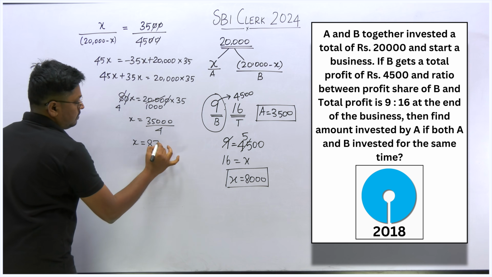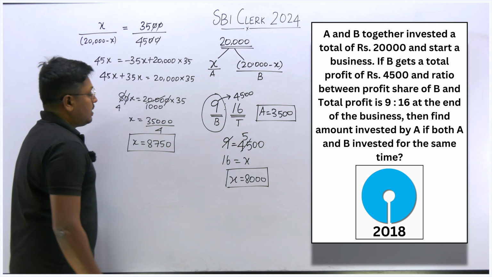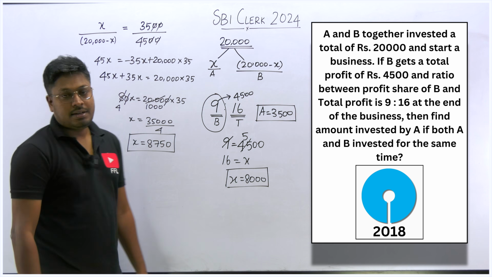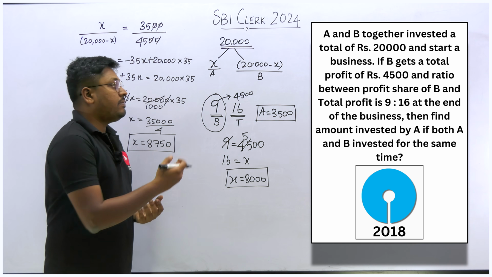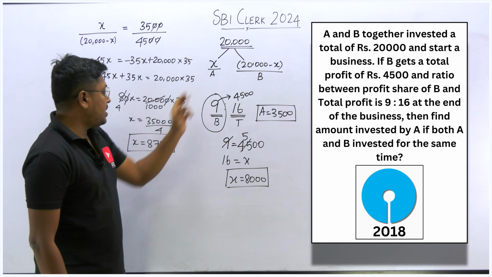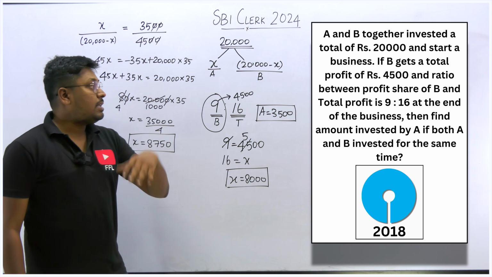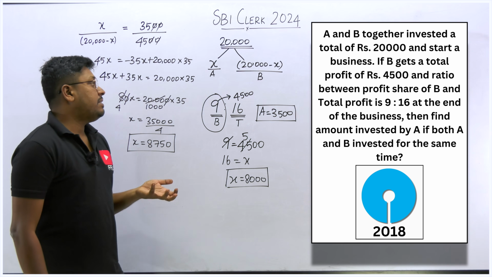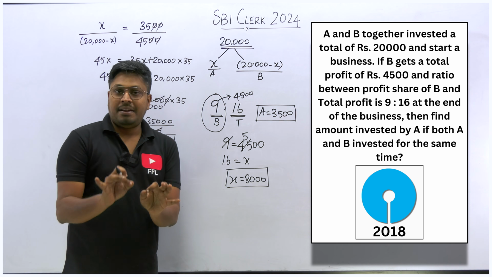That's it. So the answer for this question will be 8,750, which will be the amount which was invested by A. In case in the question they are asking what is the amount that was invested by B, out of 20,000 we know 8,750 was the amount invested by A. So the amount remaining will be 11,250, which will be the amount invested by the person B. That's it, right? So very simple and very easy.